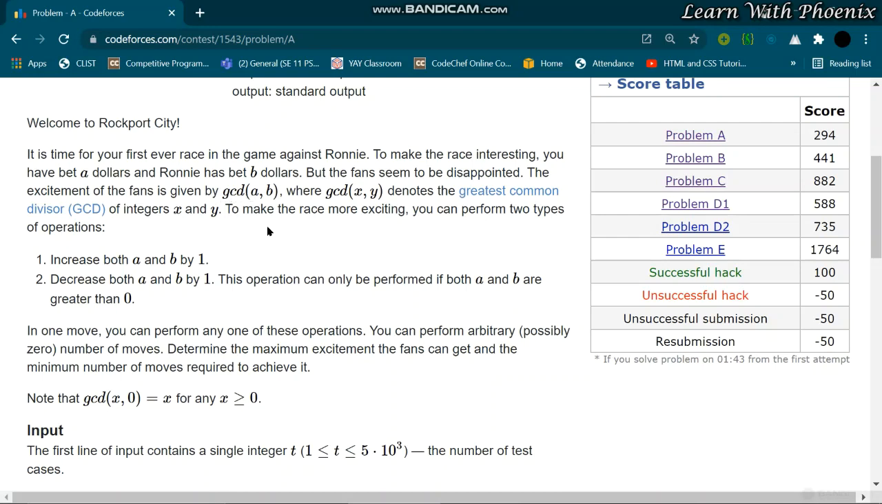In order to maximize the excitement of the players, we could perform two operations. The first operation was incrementing both the integers by 1, and there was no limit for it. The second was decrementing, as long as the numbers stay greater than or equal to 0. These were the two operations, and our target was to maximize the GCD of the two integers.